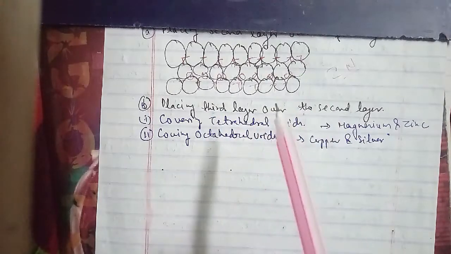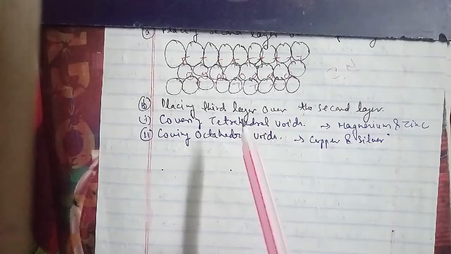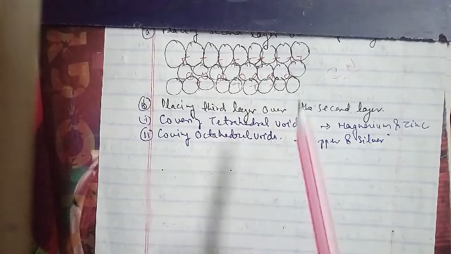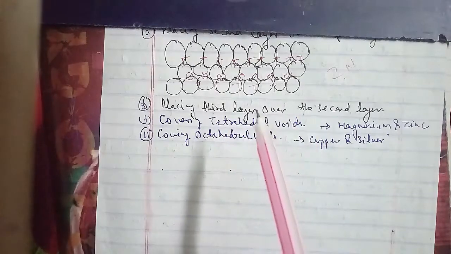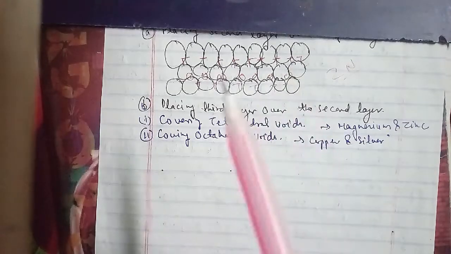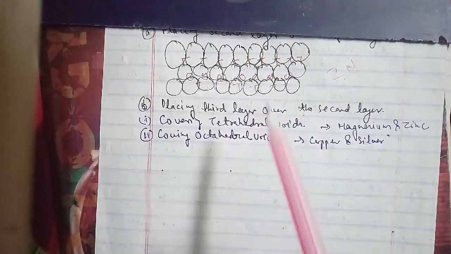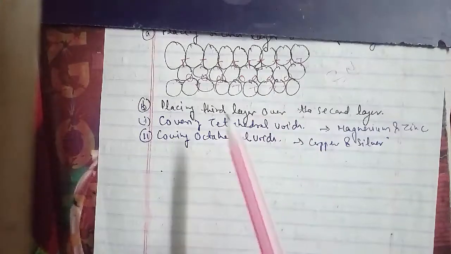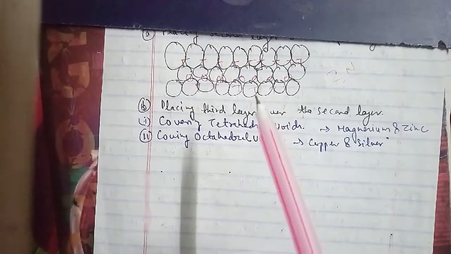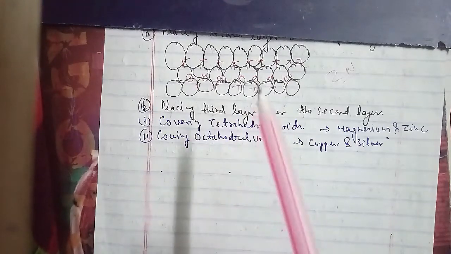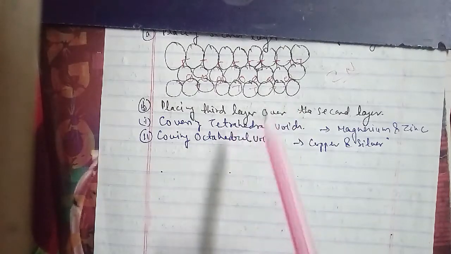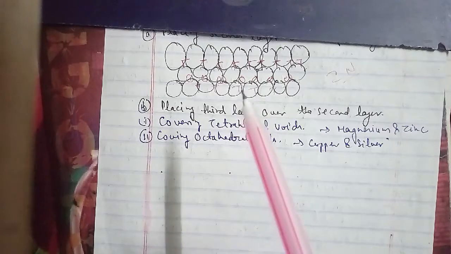the group 15 elements, dinitrogen, ammonia, oxides of nitrogen, nitric acid, phosphorus, allotropic forms of phosphorus, phosphine, phosphorus halides, oxoacids of phosphorus, and the group 16 elements, dioxygen, simple oxides, ozone, sulfur, allotropic forms, sulfur dioxide, oxoacids of sulfur, sulfuric acid, group 17 elements, chlorine, hydrogen chloride, oxoacids of halogens, interhalogen compounds, and group 18 elements as well.